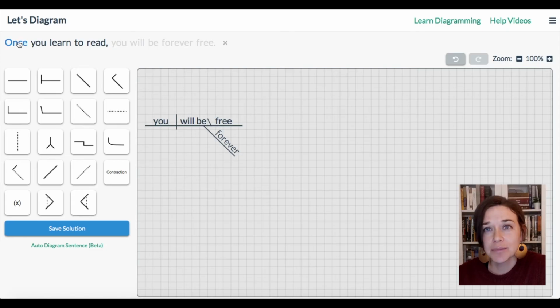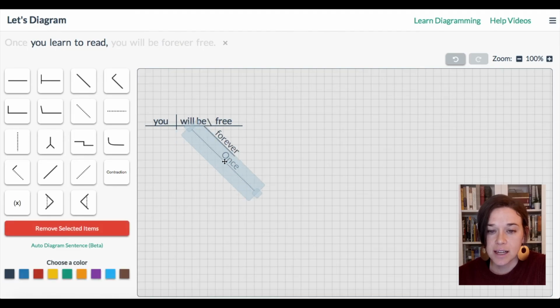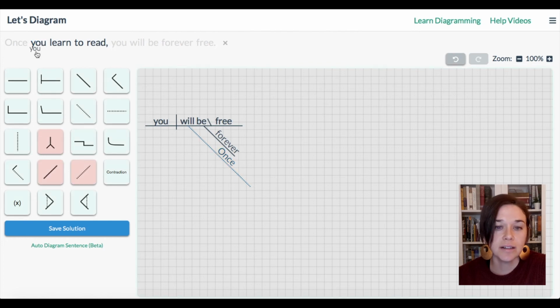So once is something called a conjunction. And it's introducing this dependent adverb clause. And here's how we diagram it. Our subordinating conjunction goes on a slanted dotted line between the word or the words that it's modifying and the rest of the clause down here.